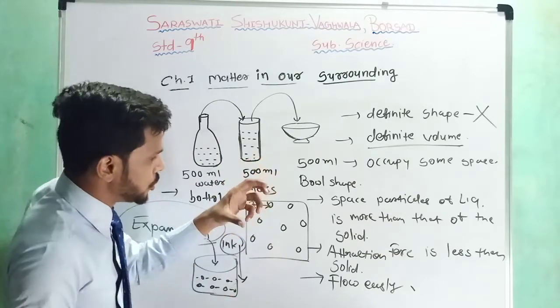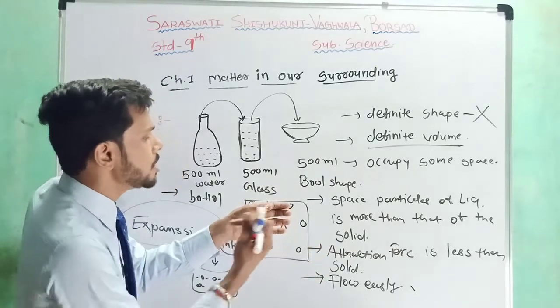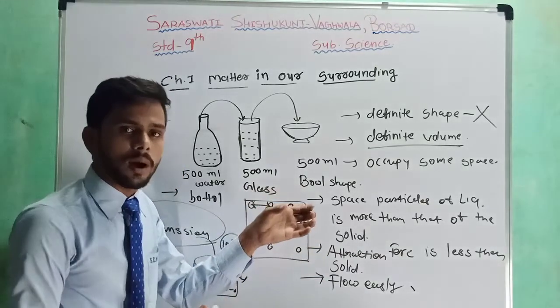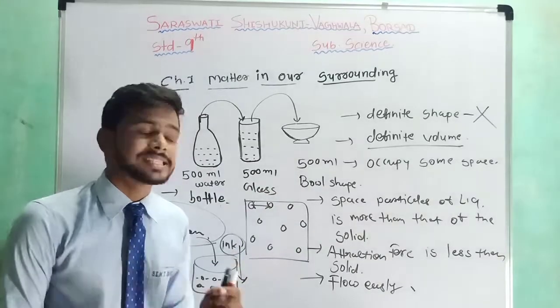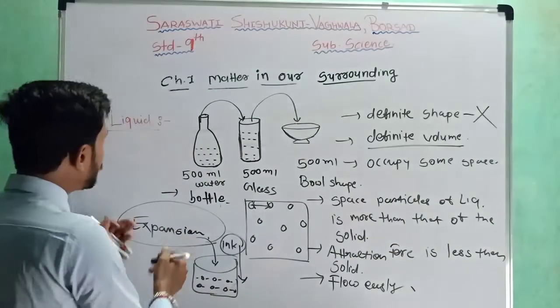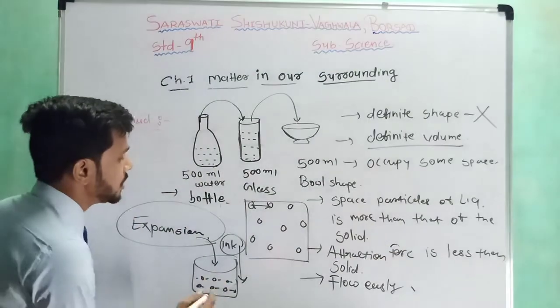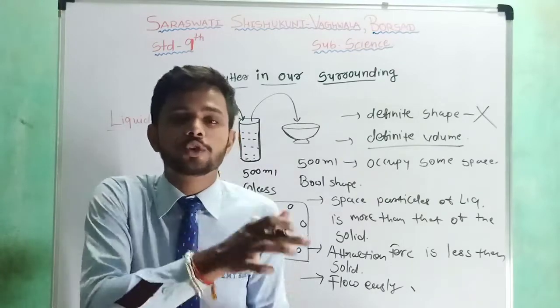Expansion means, for example, I have a glass filled with water. Due to some reason, suppose that glass breaks. What happens? The water will expand, or we can say that the water will spread on the floor. So the actual meaning of expansion is the intermixing of two substances or two states into each other.